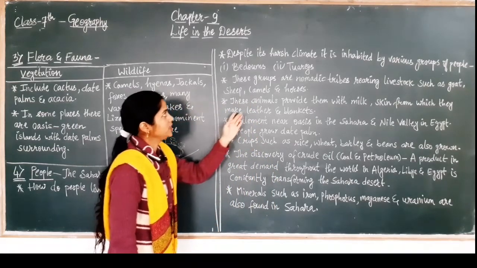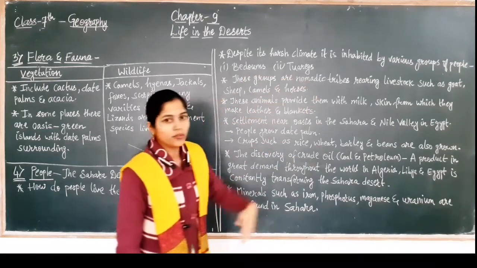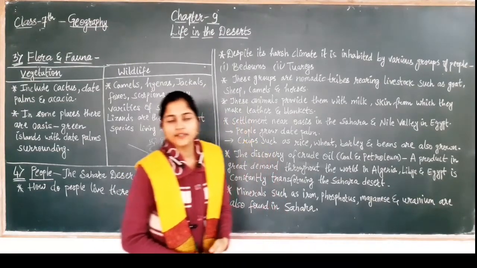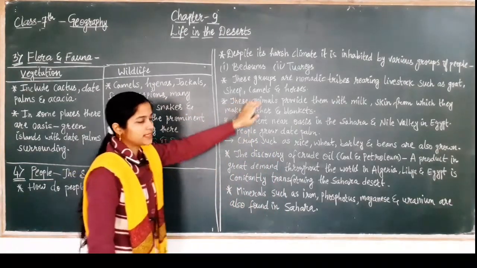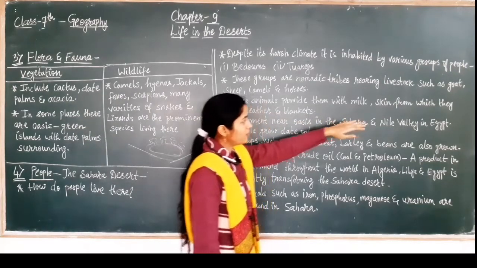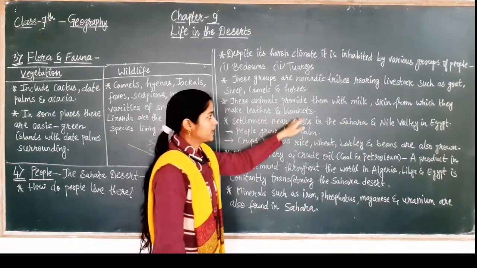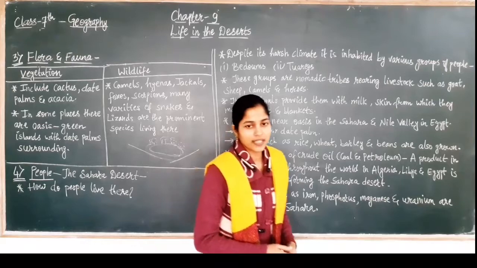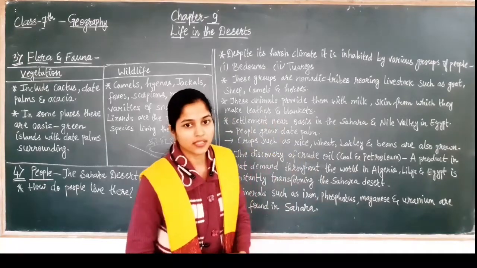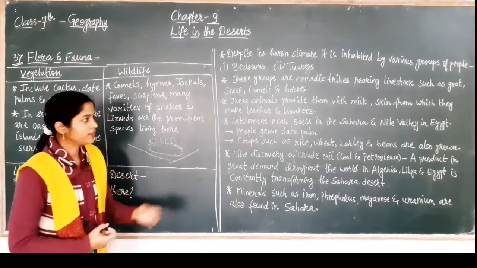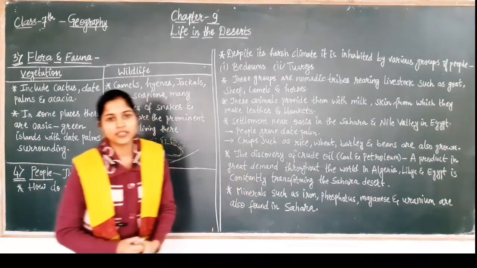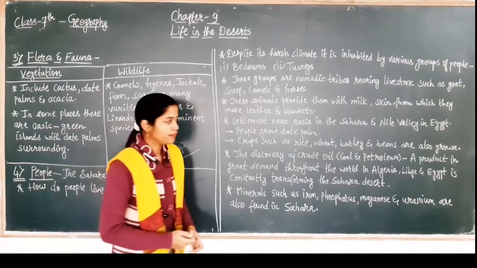So in the Sahara Desert, there are two nomadic tribes, and they move from one place to another with their goats, sheep, camels, and horses. These animals provide them with milk and skin from which they make leather and blankets. And why do nomads carry animals with them? Because the animals provide milk and wool. The sheep provides milk, and the goat also provides milk.